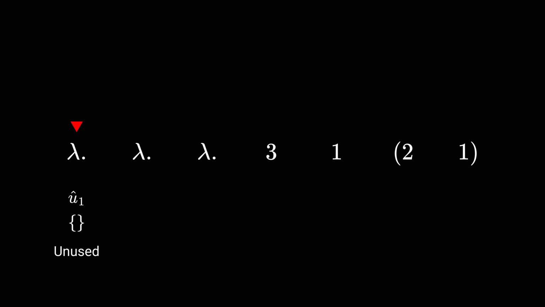In curly braces, we'll keep track of restrictions on the value of u1. These will be inadmissible names for this parameter. Finally, we do not yet know whether this parameter is actually used in the lambda abstraction's body, so we mark it as unused. We repeat this constraint construction procedure for the other two binders.